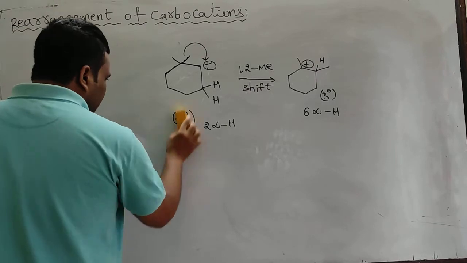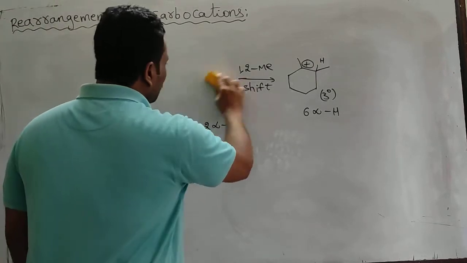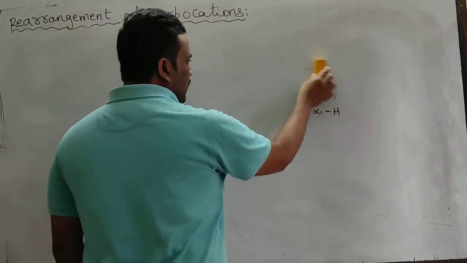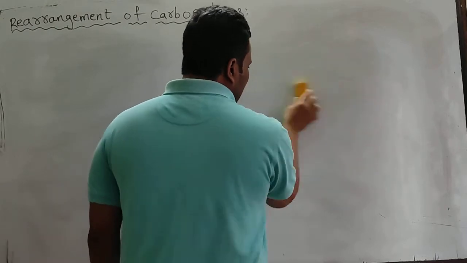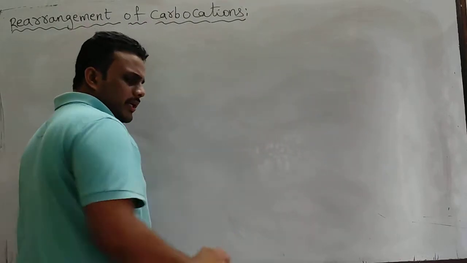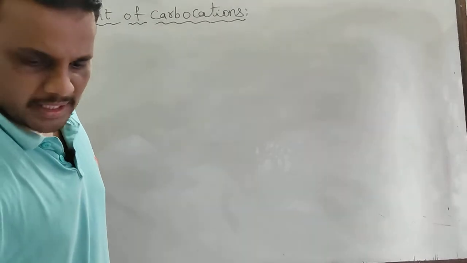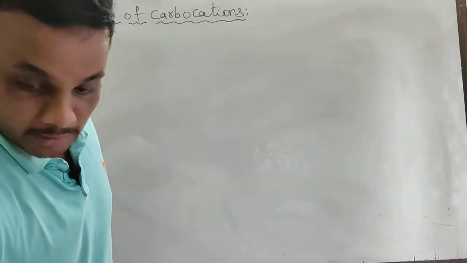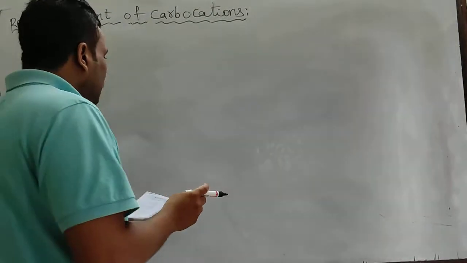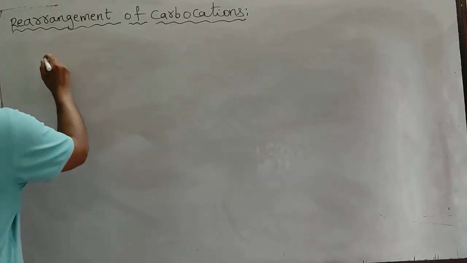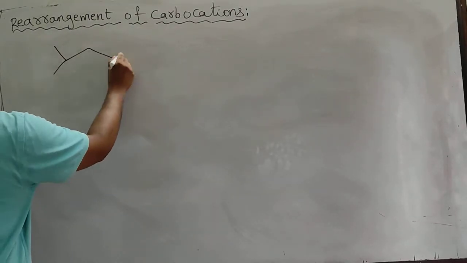So already I told you the general logic: in a carbocation containing 2 carbons, no rearrangement. Generally from 3 carbons, rearrangement takes place. And for some carbocations, by looking at them, we think that rearrangement is possible. Okay, let's see some other examples.